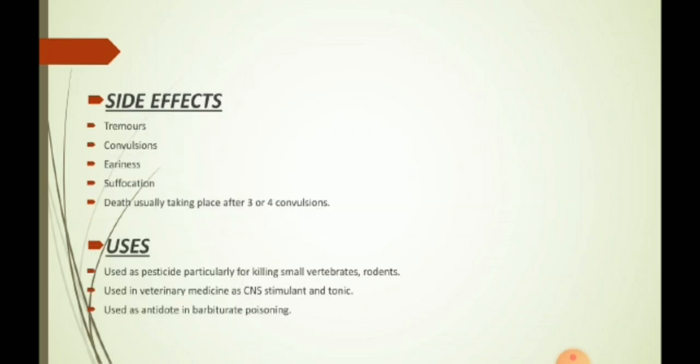So the main side effects of strychnine are tremors, convulsions, hoarseness, suffocation, death usually taking place after 3 or 4 convulsions. Uses. Used as a pesticide, particularly for killing small vertebrates or rodents. Used in veterinary medicine as a CNS stimulant and tonic. Used as an antidote in barbiturate poisoning.